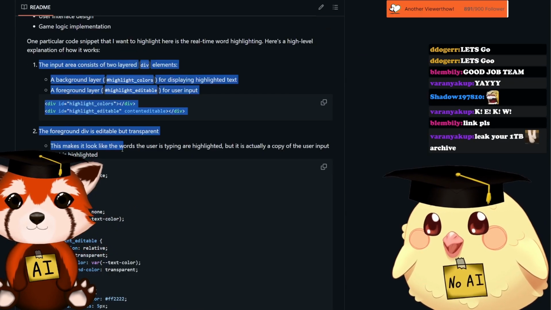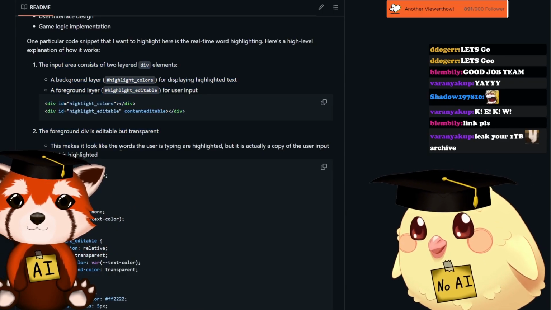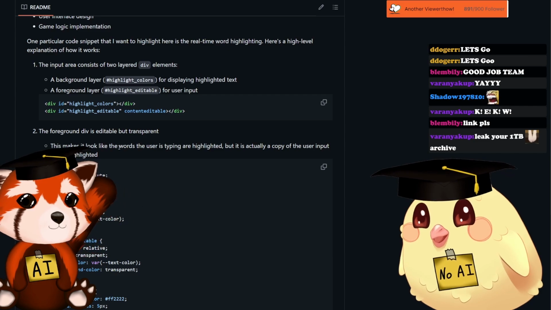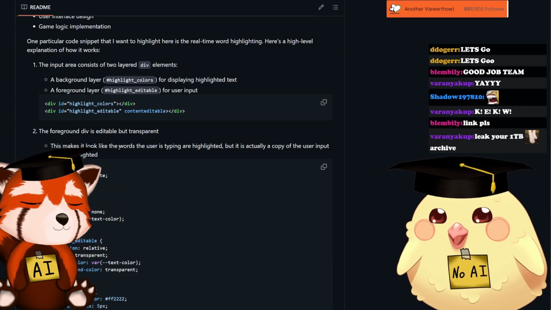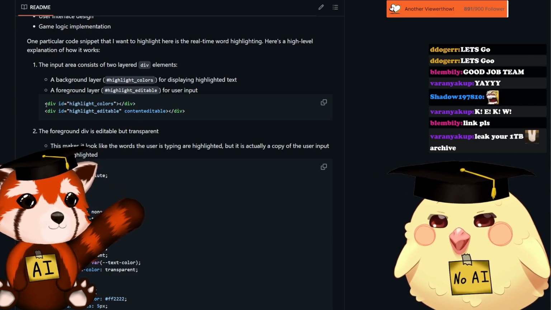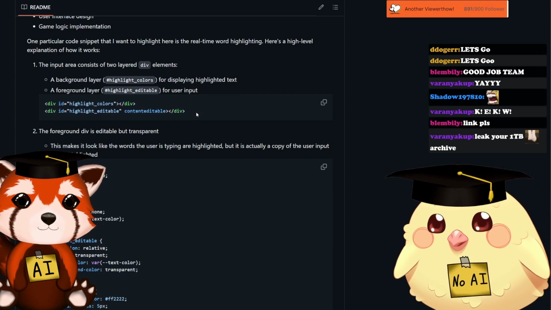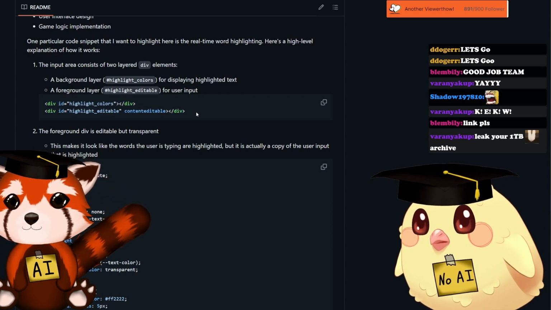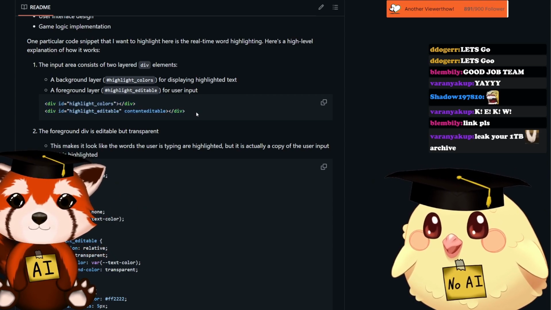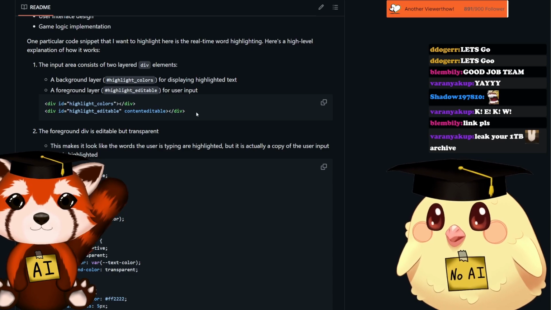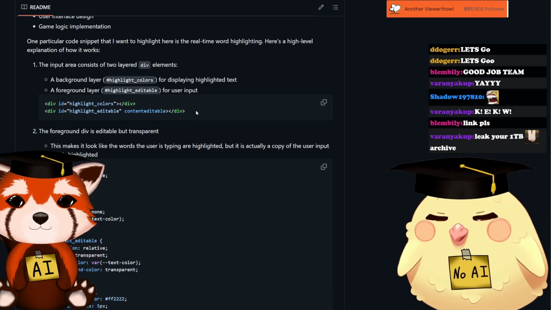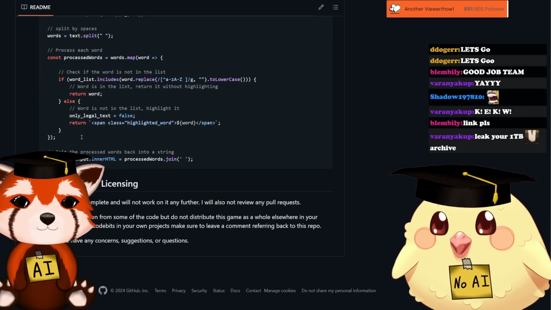This is one part I'm particularly proud of, is how do I highlight the text, right? If you type in illegal words. And basically there are two text inputs on top of each other. And one is where you type in, but it's transparent. And the other one is copying what you type in and highlighting it. So I explained a little bit how that works here.